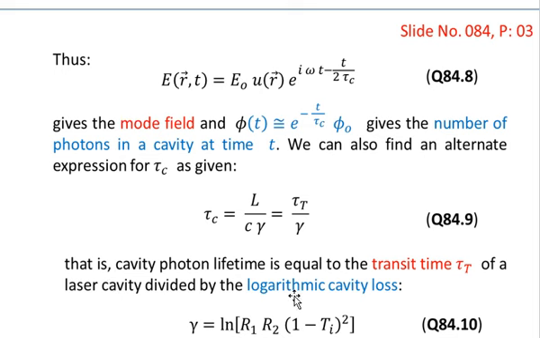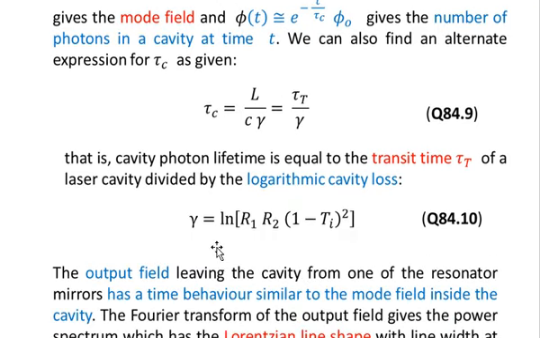The capital T as a subscript with tau stands for the transit time. So tau T is the transit time of a laser cavity, divided by the logarithmic cavity loss gamma, which we have defined also earlier. So gamma is equal to minus log of R1 into R2 into square of (1 minus Ti).